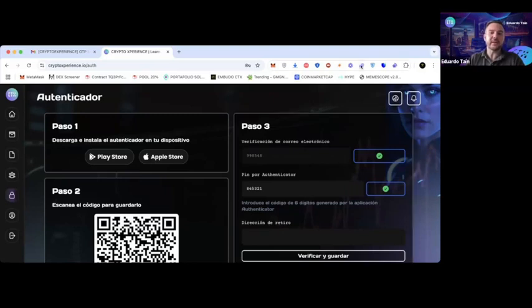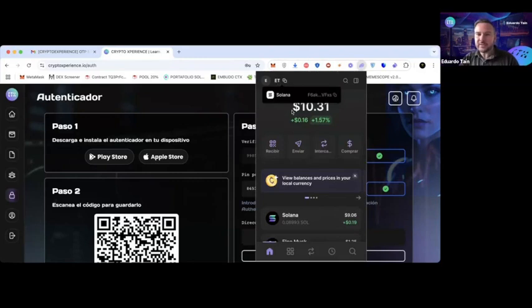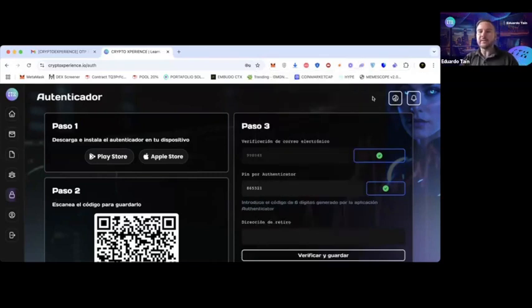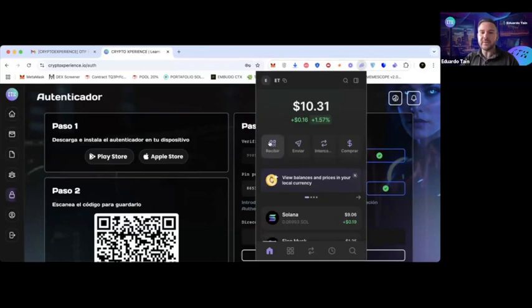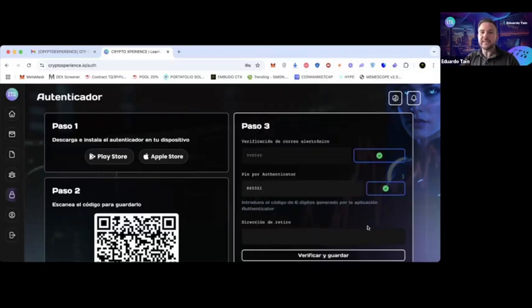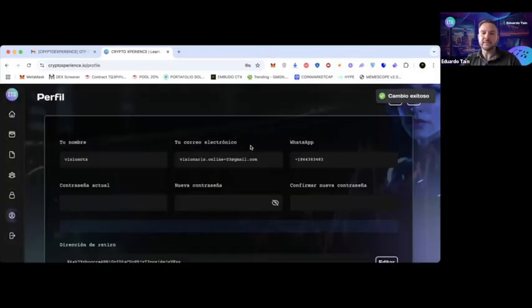In this case, I could enter, well, let's see here, for example, let's do it so you can see the entire process. Look, here I am. I hope the screen is visible. I copy the wallet. I repeat, let's go back here, Phantom Wallet. I click receive, I copy the address here, and paste it, in this case, here in the withdrawal address. And I click verify and save.